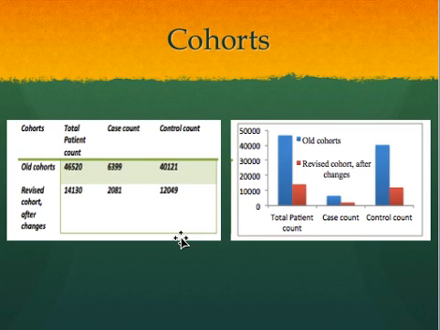Also, since I am only looking at 21 features, not all of the patients had those 21 features tested for. Therefore, after taking into account all of these factors, my cohort numbers reduced from 46,000 to 14,000, with 2,000 case patients and roughly 12,000 control patients.